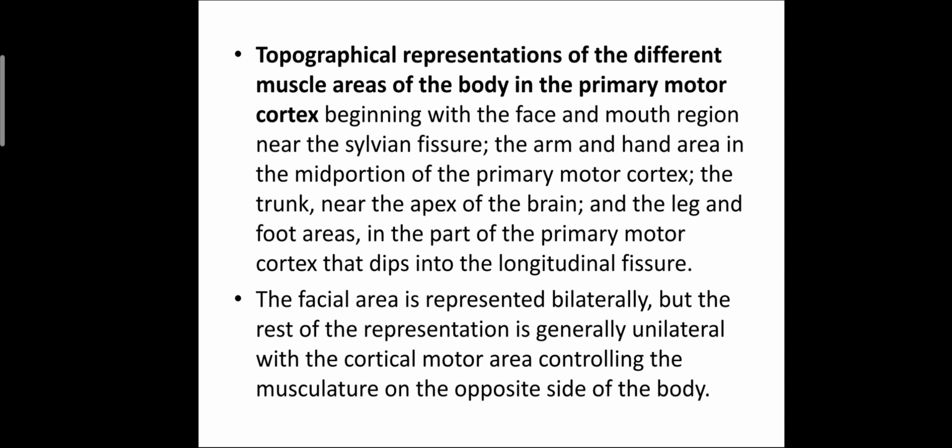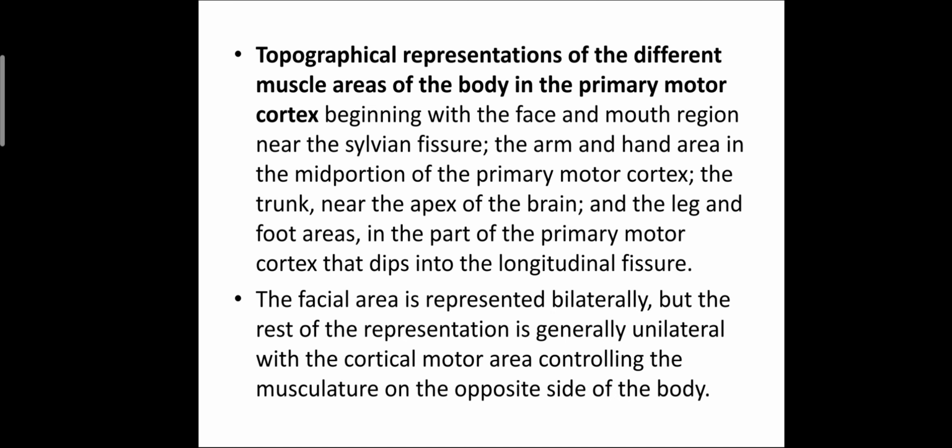This is the topographical representation of the different muscle areas of the body in the primary motor cortex, beginning with the face and mouth region near the Sylvian fissure, the arm and hand area in the mid portion of the primary motor cortex, the trunk near the apex of the brain, and the leg and foot area in the part of primary motor cortex that dips into the longitudinal fissure.